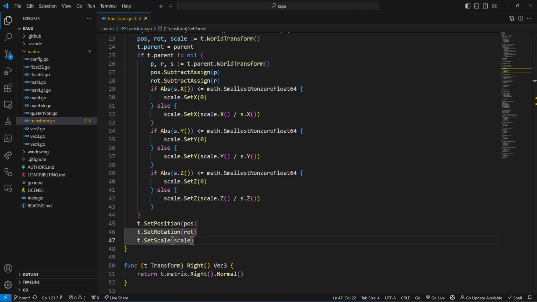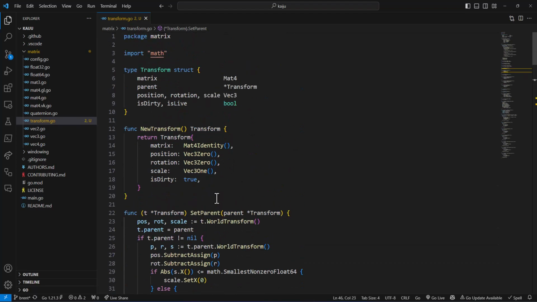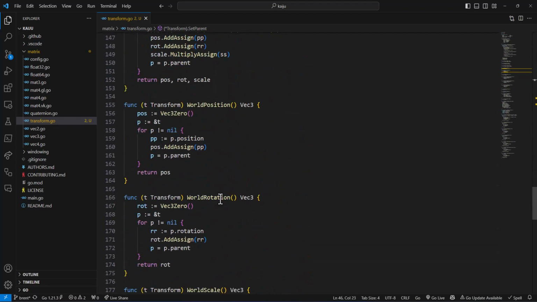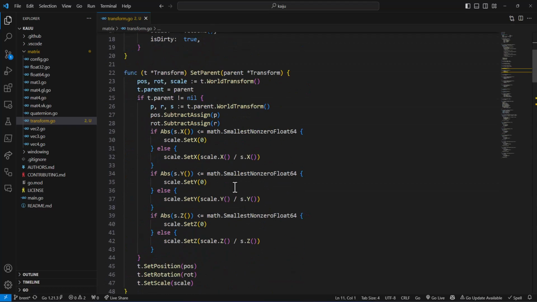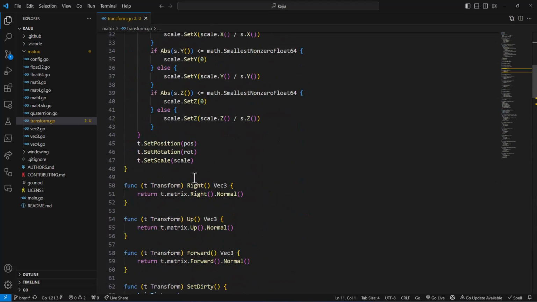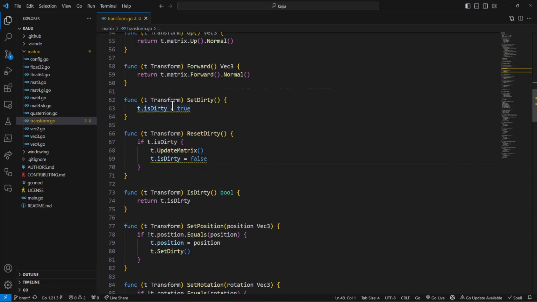Okay, so that pretty much wraps it up for what we're doing with the transform. We have all of our functions prepared for parenting this transform, positioning it in 3D space. If there's any bugs or mistakes, those will come up when we see them, and we can come back and repair them then. But this is the general concept.